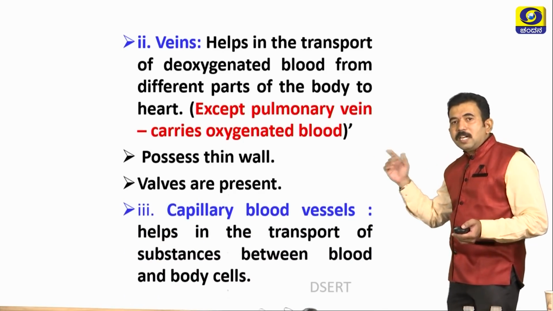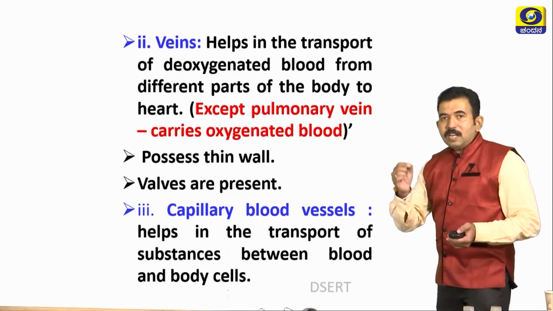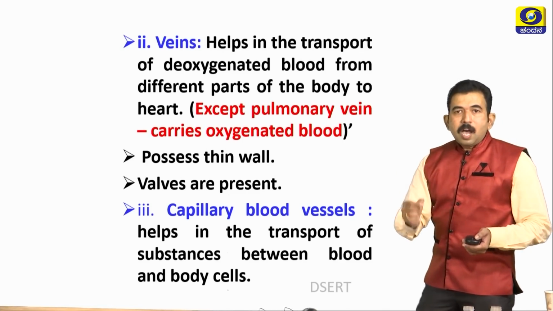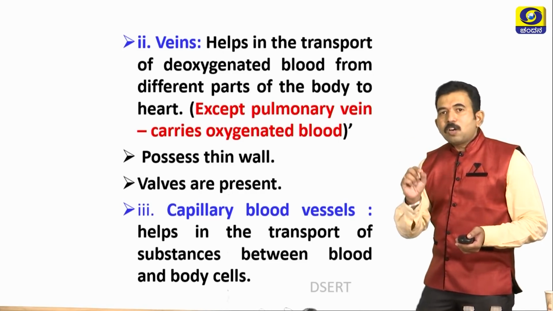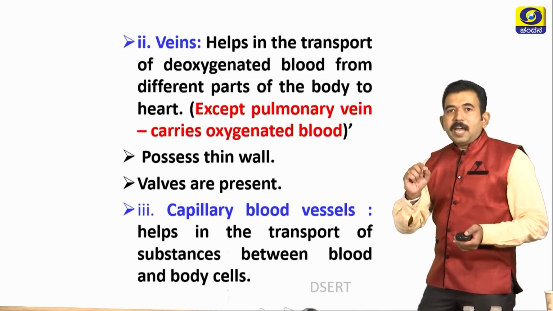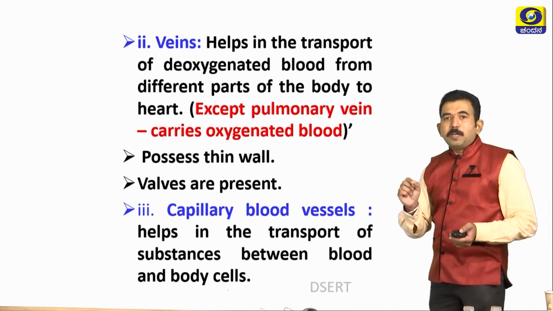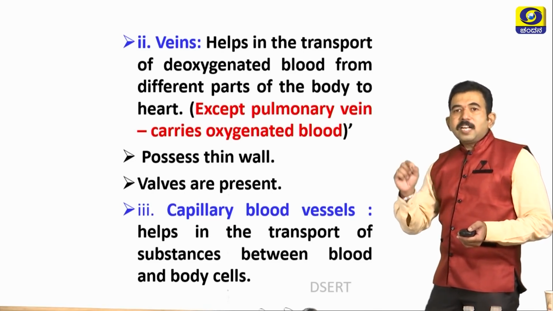Next, let us study the third type of blood vessel, that is capillaries. Once they reach organs and tissues, arteries divide into smaller and smaller tubes. These are called capillaries. These capillaries help in the exchange of materials and gases between blood and body cells. Also, they connect arteries and veins.